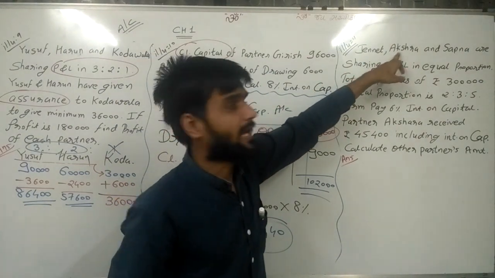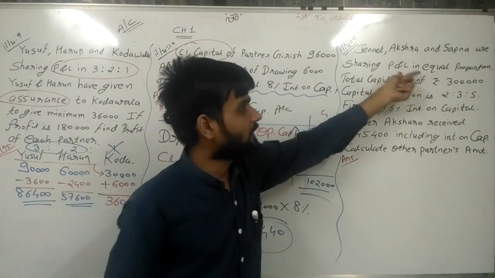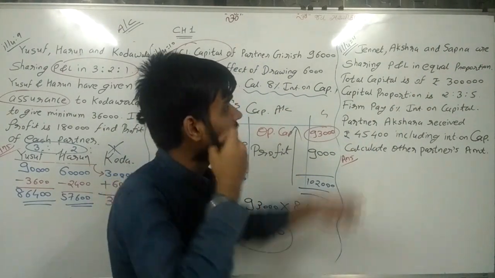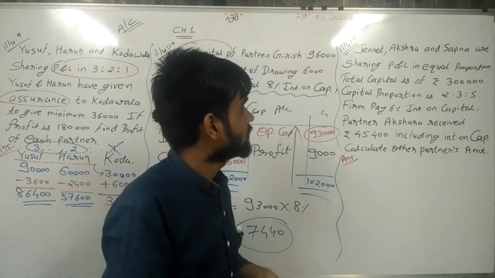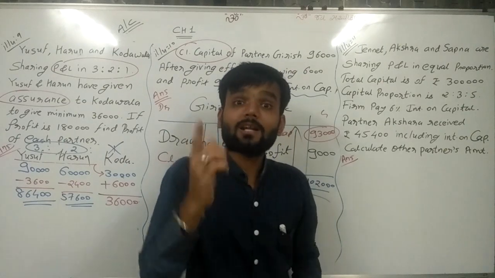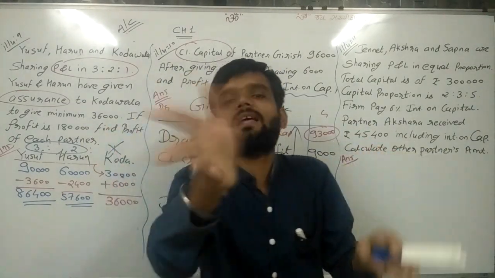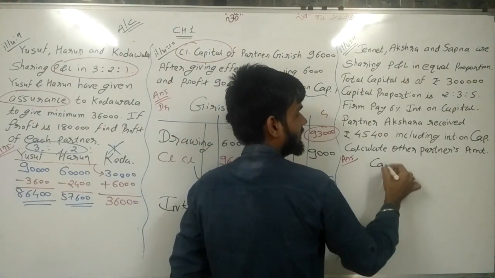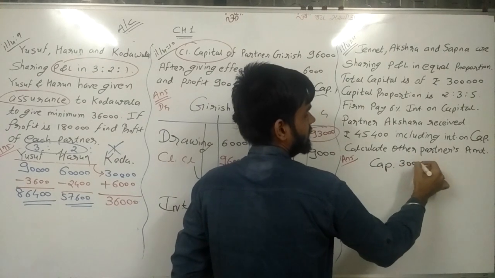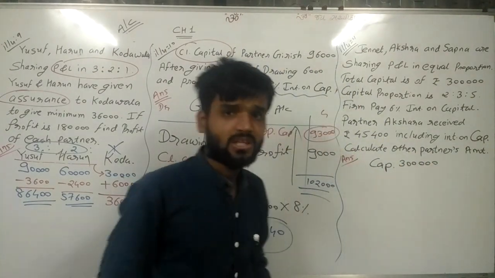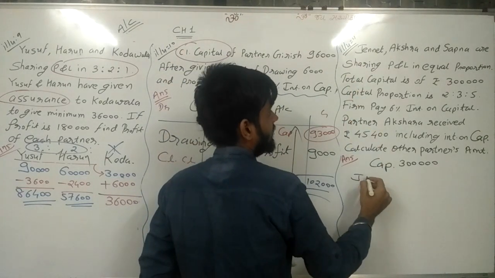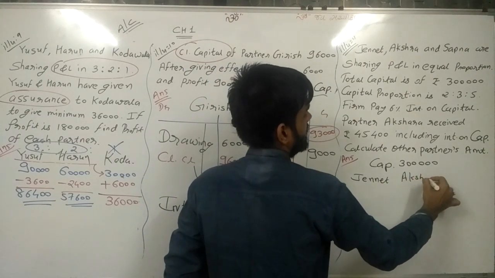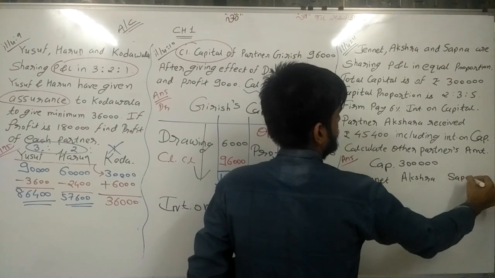Janet, Akshara and Sapna are sharing profit in equal proportion. Sir, the profit and loss sharing ratio is given. Equal proportion. Total capital is rupees 3 lakh. Sir, the total capital is given. Now capital and P&L have no relation. So here capital is given. So first of all I am writing capital. Sir, capital 3 lakh rupees. 3 partners are there. So we are writing the names of the partners. Janet, Akshara, Sapna.